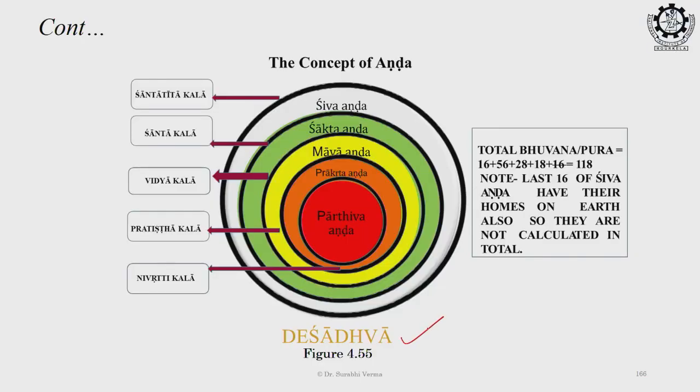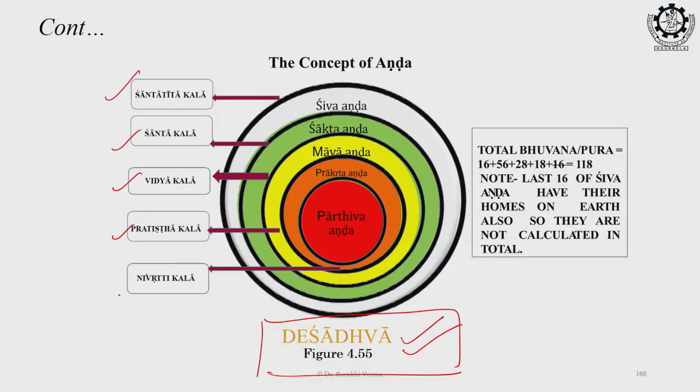And after this we come to the concept of Deshadva. This is the bigger concept. I told you Deshadva has Tattva, Kala and Bhuvan together. So Tattva is 36 Tattvas and then Kala is 5 Kalas, and then within all the Kala we have Bhuvanas: 16, 56, 28, 18, and the last one is also having 16, but we do not calculate it.